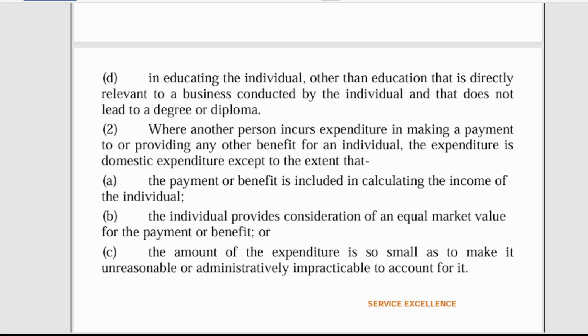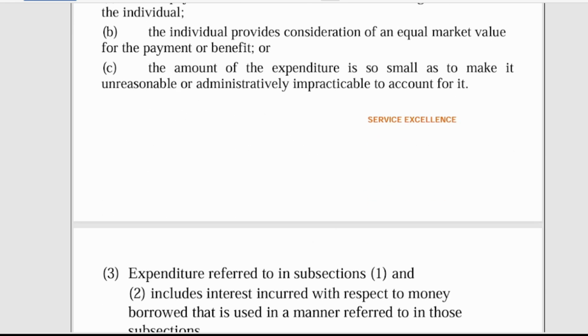2, where another person incurs expenditure in making payment to or providing any other benefit for an individual, the expenditure is domestic expenditure, except to the extent that A, the payment or benefit is included in calculating the income of that individual; B, the individual provides consideration of an equal market value for the payment or benefit; and C, the amount of the expenditure is so small as to make it unreasonable or impossible to account for it.